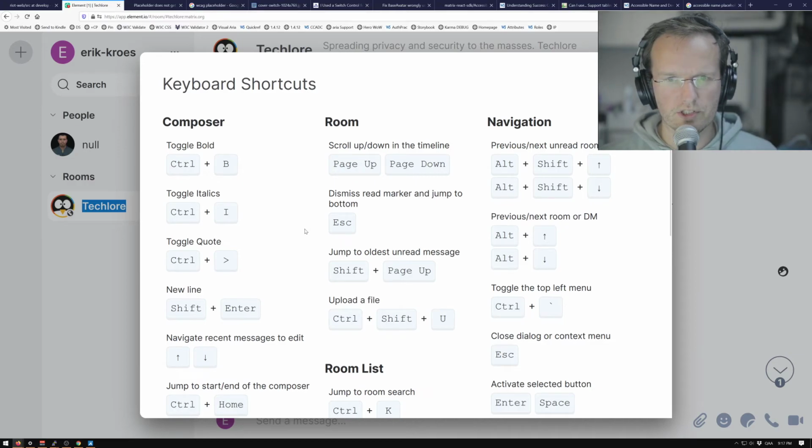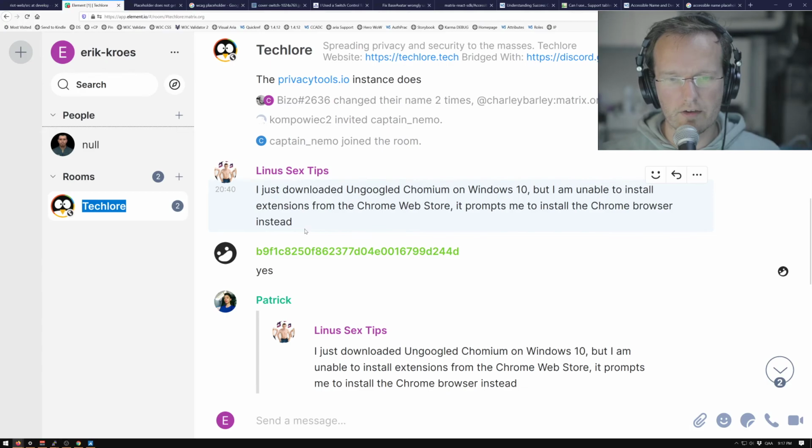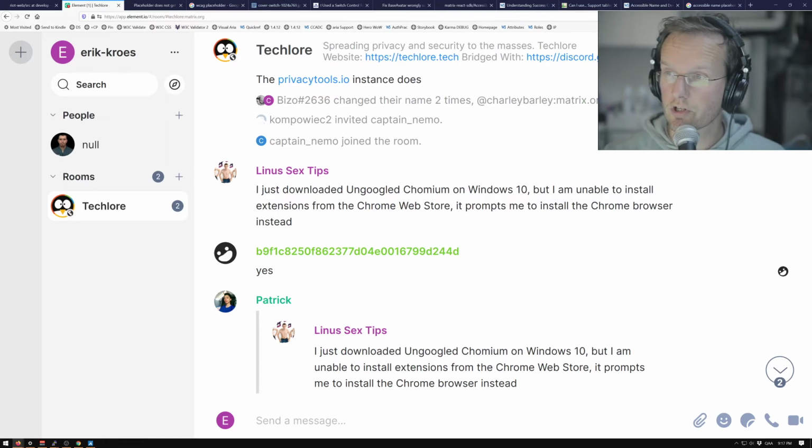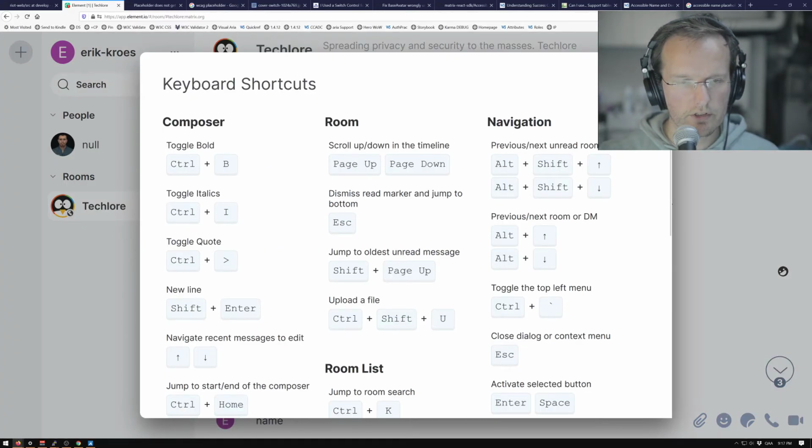I hope you don't mind me saying this, but if keyboard shortcuts are a solution, then maybe keep the default keyboard behavior, let people use their tab, and if you want to mention somebody, make a keyboard shortcut for that. If your designers like keyboard shortcuts, let them have their keyboard shortcut, and do like Control M or whatever. Do we have one already? Yeah, we have these control combinations.